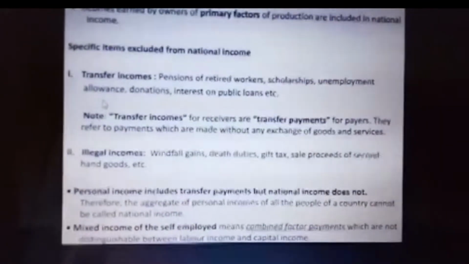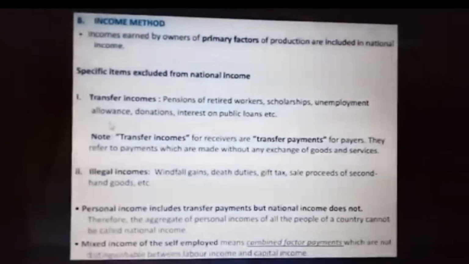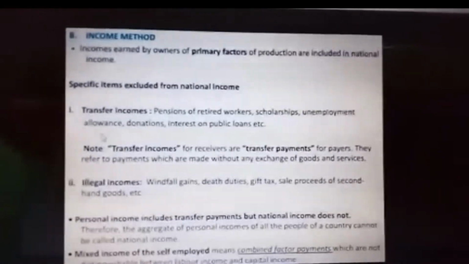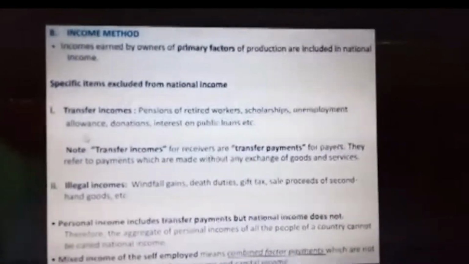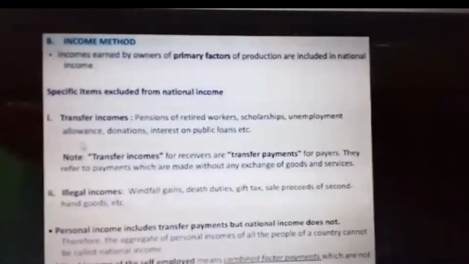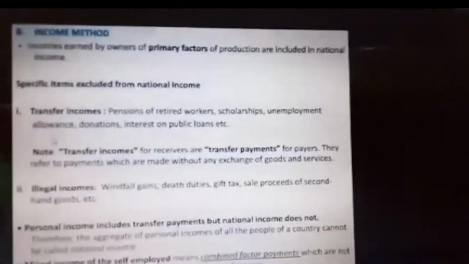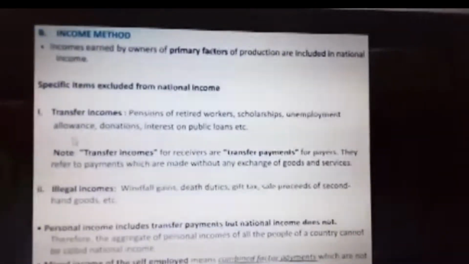Second, sales of second-hand goods are not taken into account, and windfall gains and lottery income are not taken into account. Corporate profit is also not taken into account, because corporate profit is already added as a company profit. So these items are not taken into account when they calculate national income through the income method.